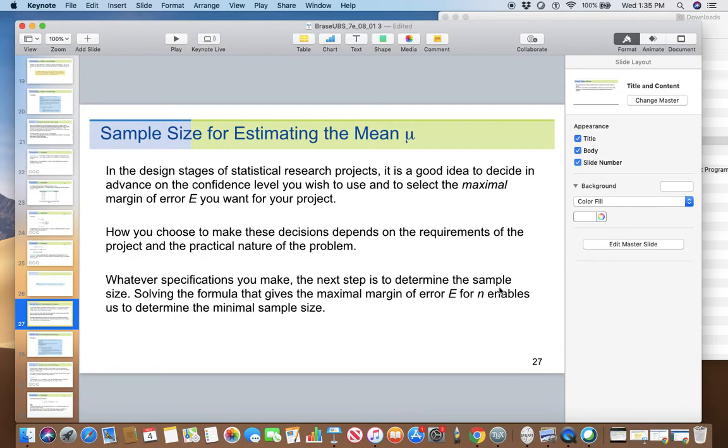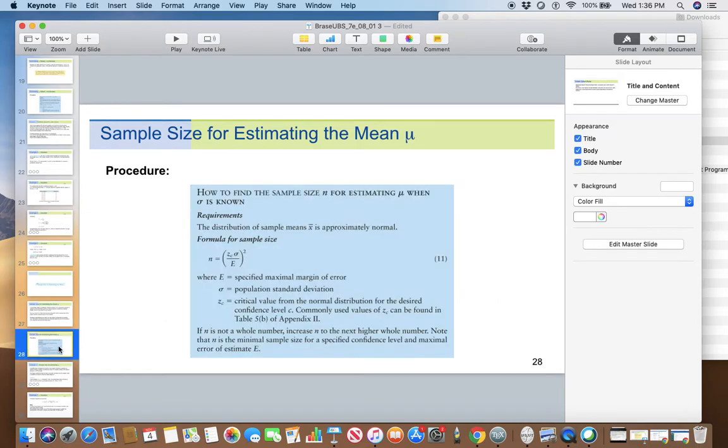The decision on the sample size is something you make after you have decided upon the maximal margin of error and the confidence level. Now, solving the formula that gives maximal margin of error E enables us to find the minimal sample size.